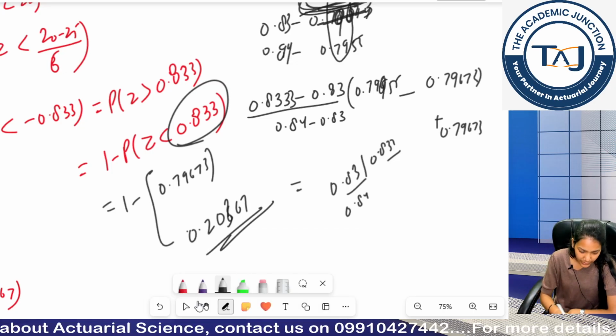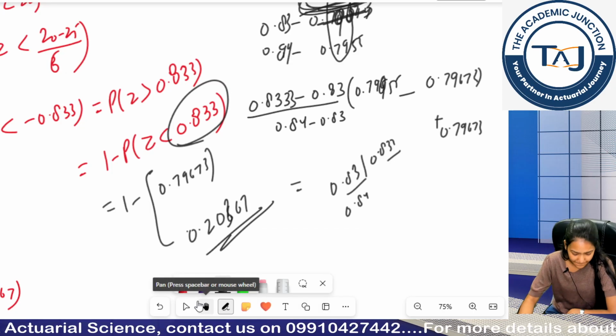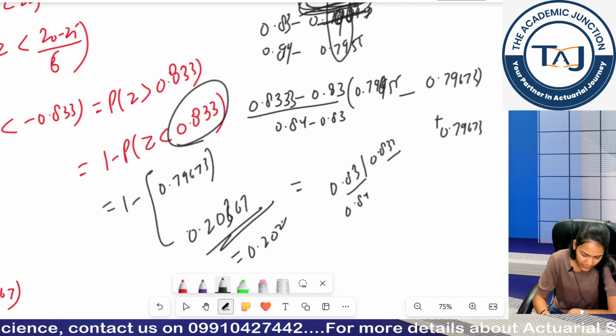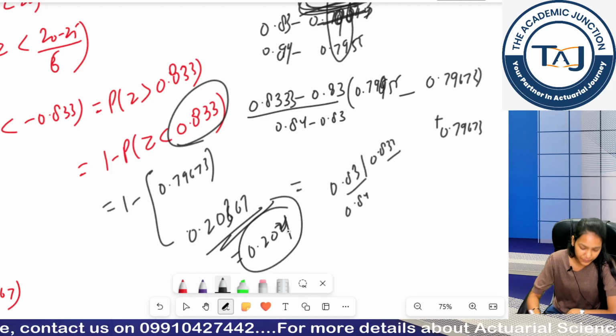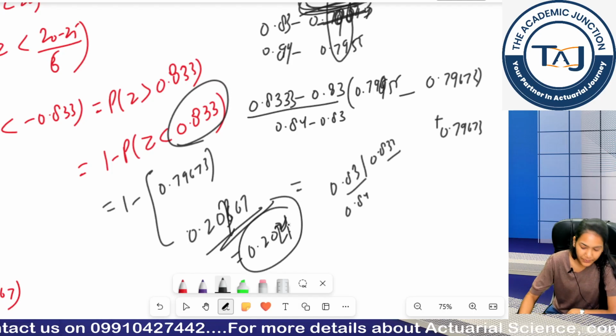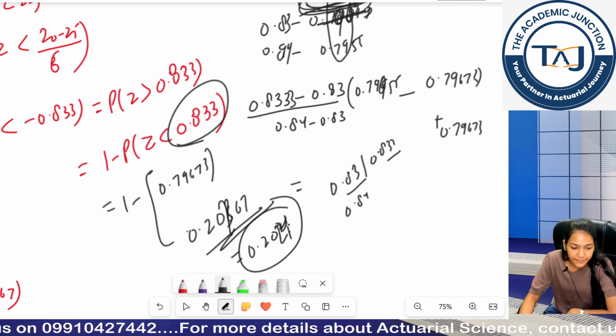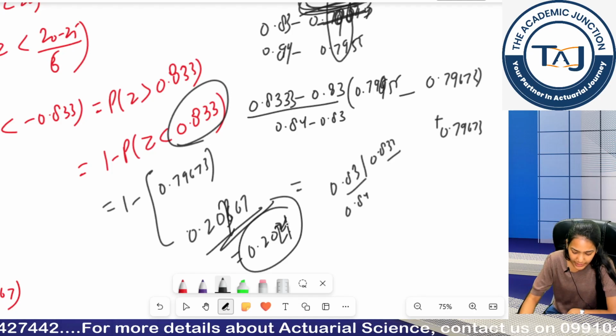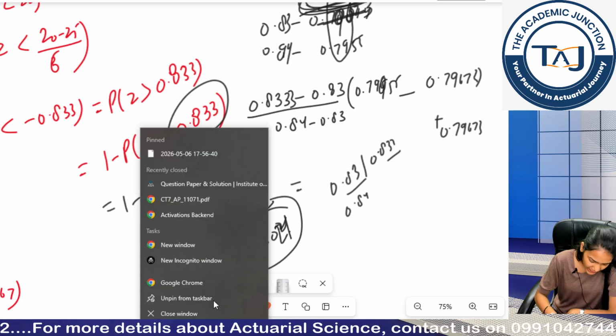Clear, guys? Rounded off to 0.2024, sorry. Is it okay? Clear? Let's move to the third part.